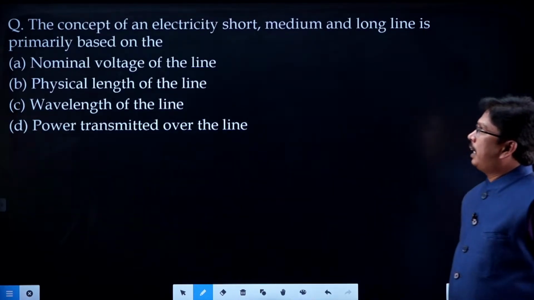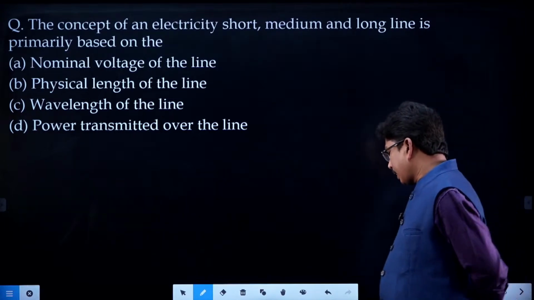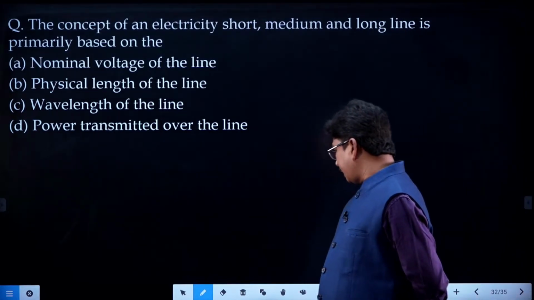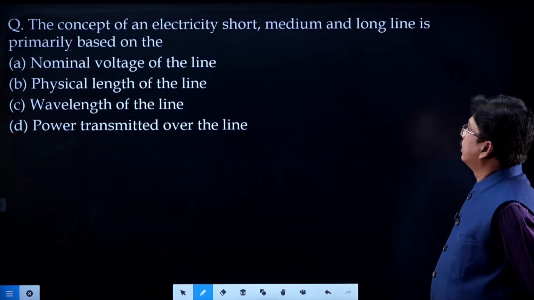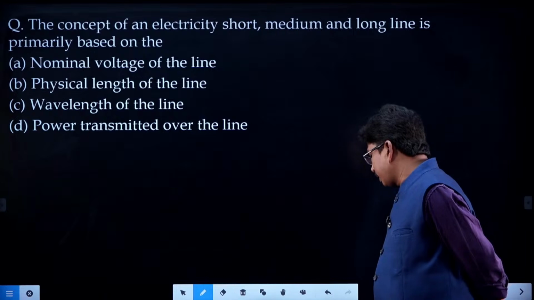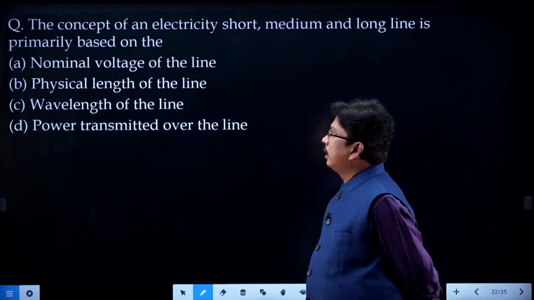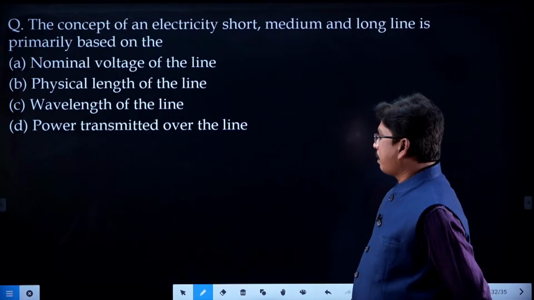The concept of electrically short, medium and long line is primarily based on what? Nominal voltage of the line, physical length of the line, wavelength of the line, or power transmitted over the line.